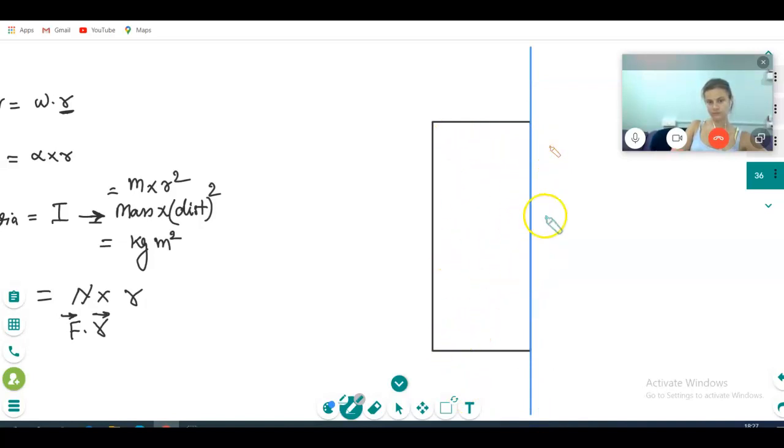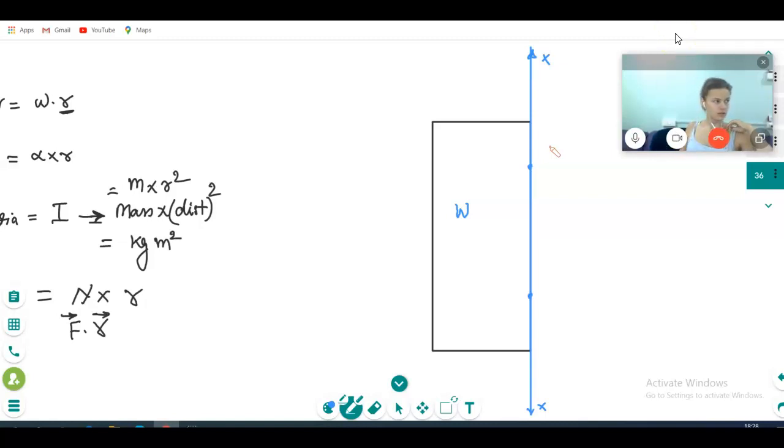This is a door of your room. What is this one? A door. It is fixed with the wall here, and it rotates about this axis. This is called the axis of rotation. Your door is like this, and you are rotating it like this, correct?